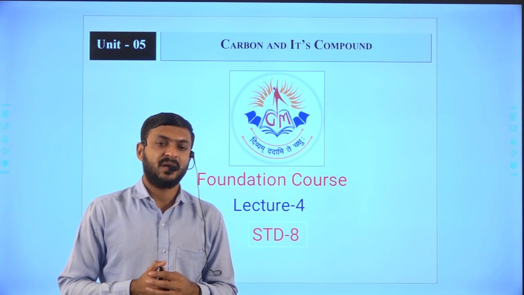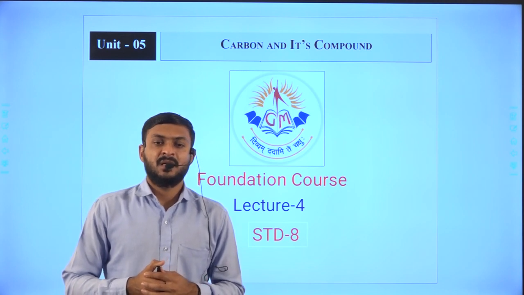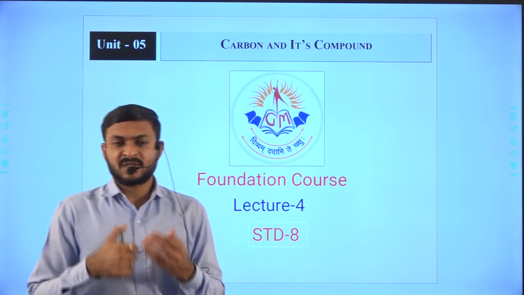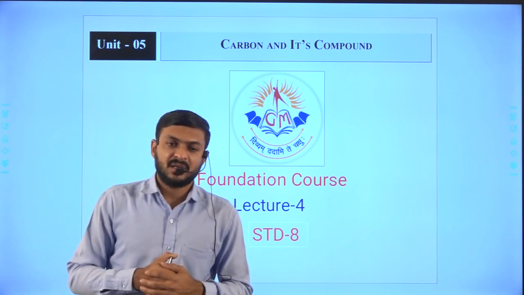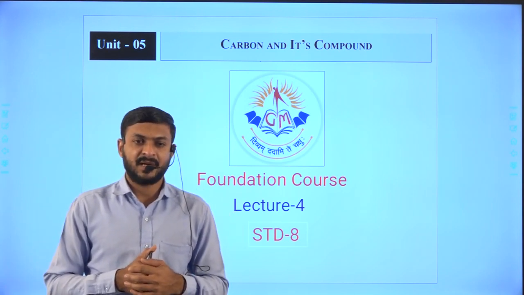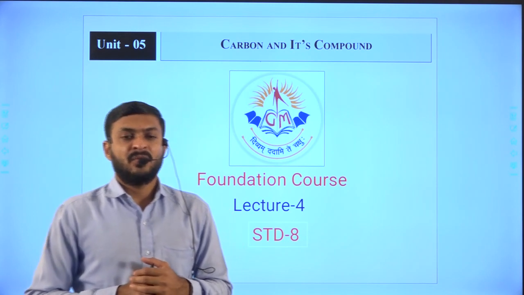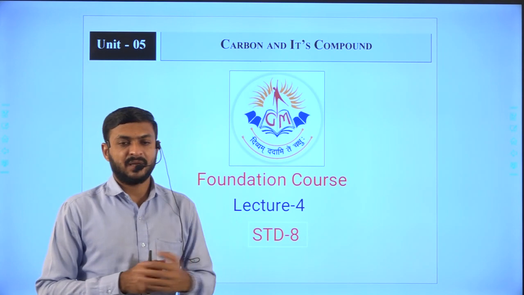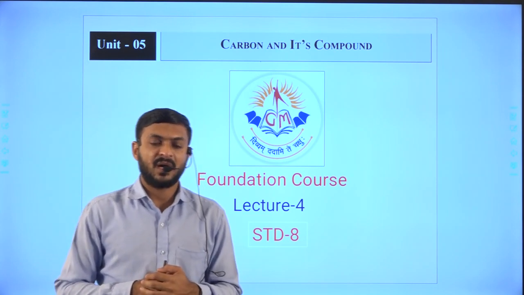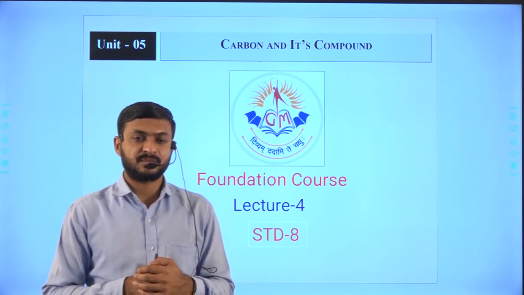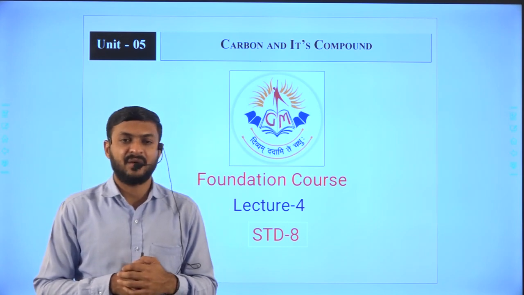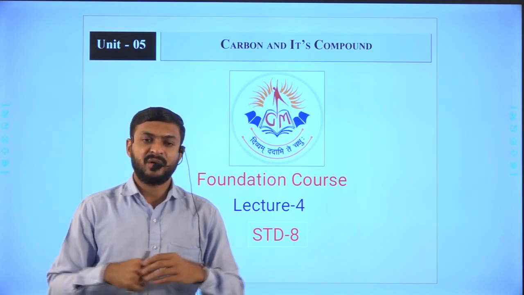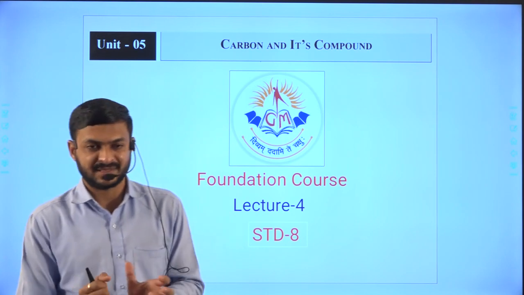Now functional groups also classify into different categories, right? But initially, for simplicity, I will discuss based on a general division, how we can easily understand the different types of functional groups and how we can divide them into different sections.